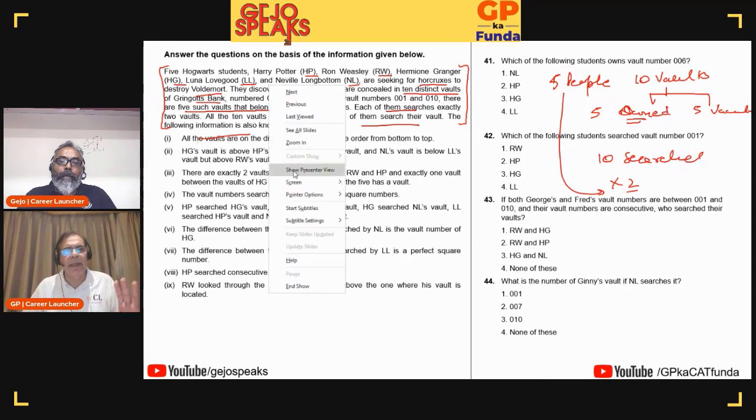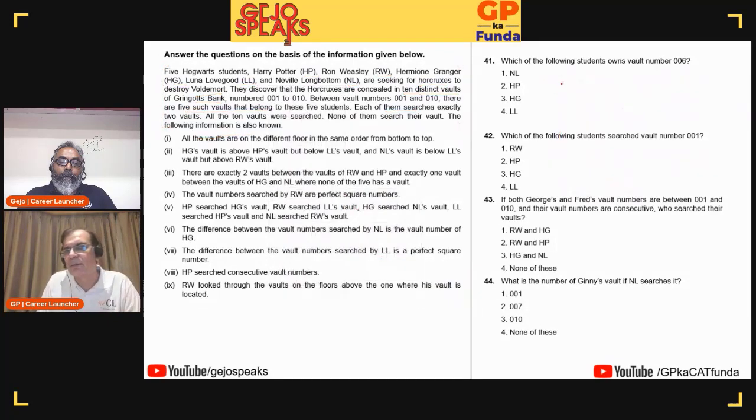Now, reading the first paragraph, I can understand that I will possibly need to make a table. What kind of table? It will be vault number, who owns the vault, and who searches this vault. To me, this is the kind of table I'll need to make, 1, 2, up to 10.